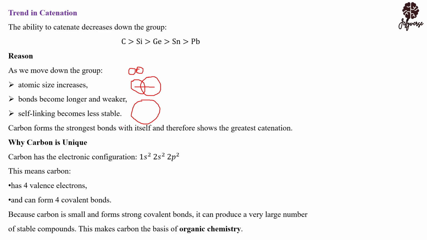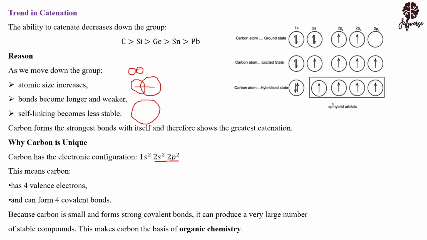When we are saying carbon is unique, yes, it is unique because its catenation ability is a little bit stronger. The reason is that it has 4 valence electrons. 4 valence electrons in the outermost shell, because it has only 2 energy levels, energy level 1 and energy level 2. In the excited state, you are going to have 4 unpaired electrons, meaning these 4 unpaired electrons are capable of forming 4 bonds. The number of valence electrons determines the number of bonds that a compound or an element can form.